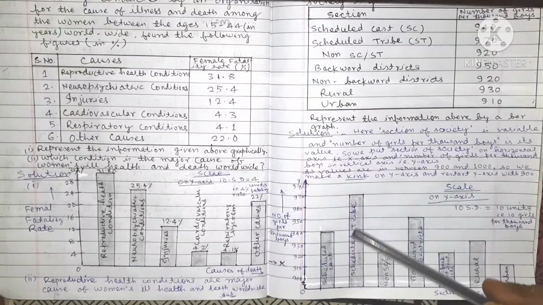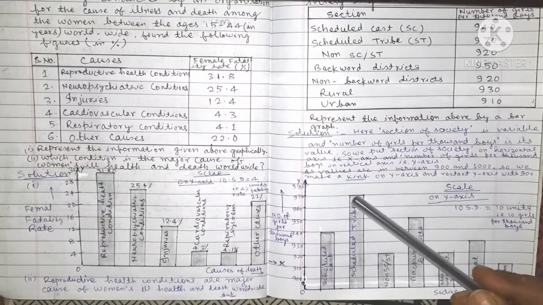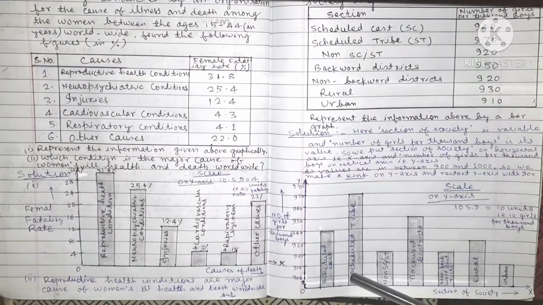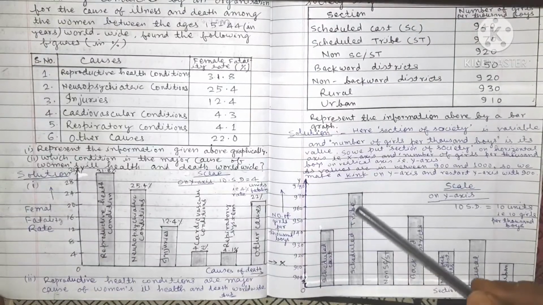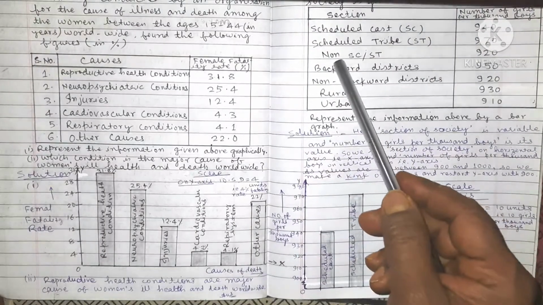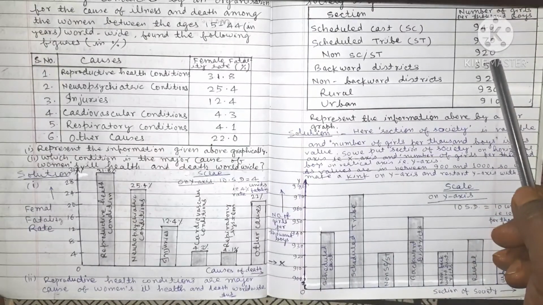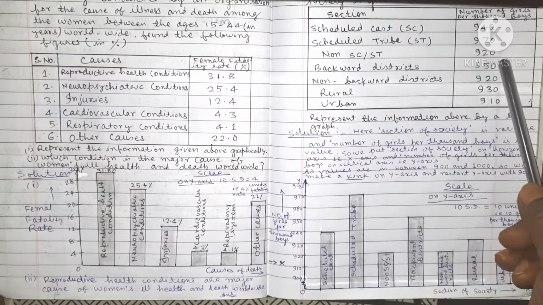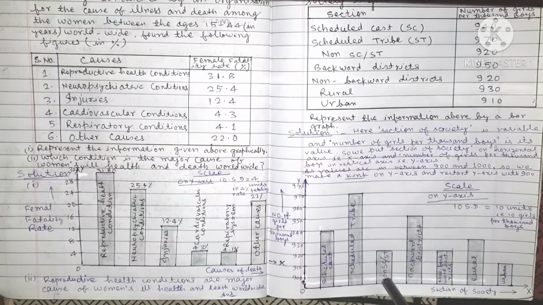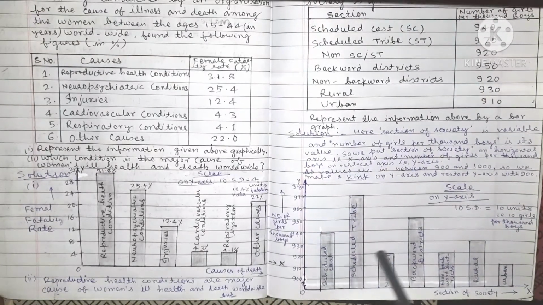So the height of this rectangle goes up to 970. This is the representation of scheduled tribe. Non-SC ST, number of girls per 1000 boys is 920. So this rectangle has height 920.